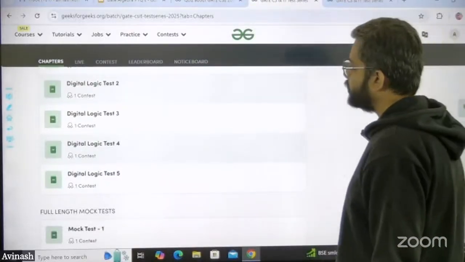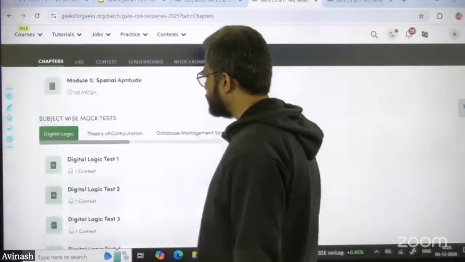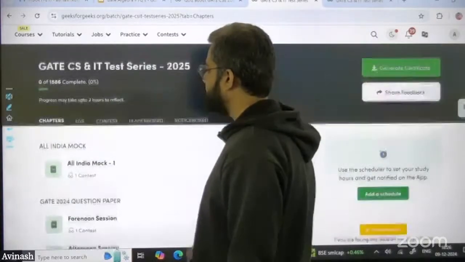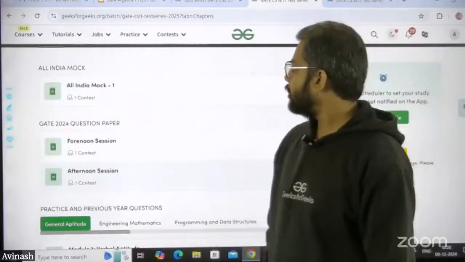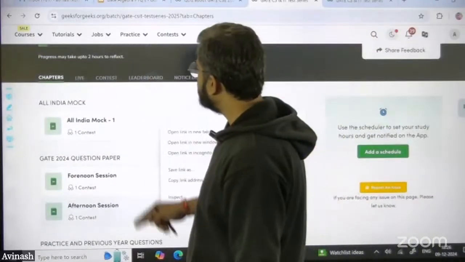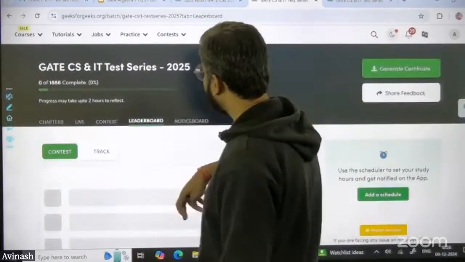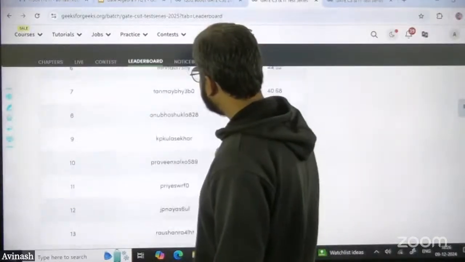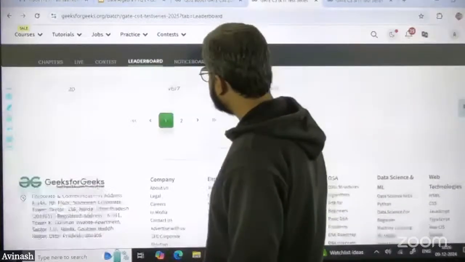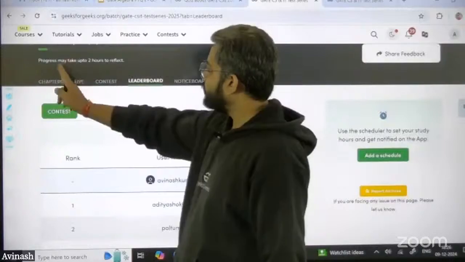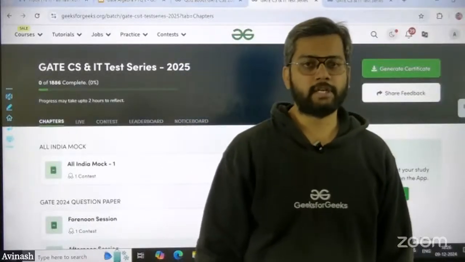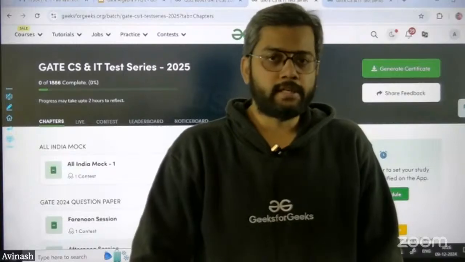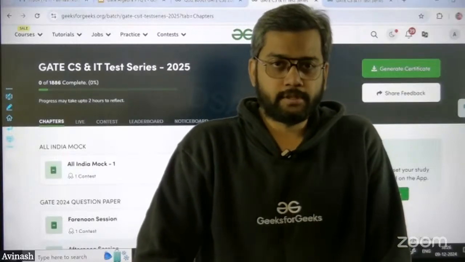You just start with the test series. It is subject wise, topic wise, subjective tests, all India mock tests, everything is available. On the basis of that, there is a leaderboard option also over here, where you will get your ranks, like these people are getting these ranks. The people who score well will get certain goodies out of it.